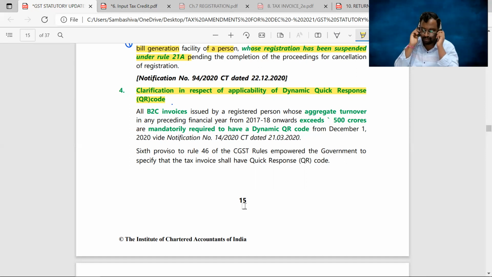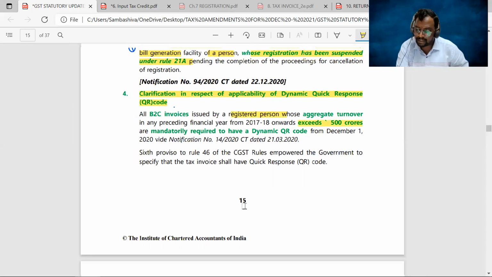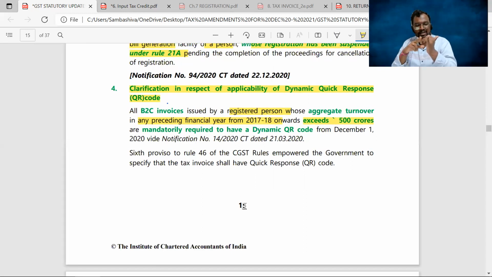A clarification has been provided. This dynamic QR code system is applicable only to those registered persons whose turnover exceeds 500 crores in any of the preceding financial years starting from 17-18. So 17-18, 18-19, 19-20, 20-21. If in any of these financial years your aggregate turnover exceeded 500 crores, then for you the dynamic QR code system is applicable. Your invoice must have a dynamic QR code on it.